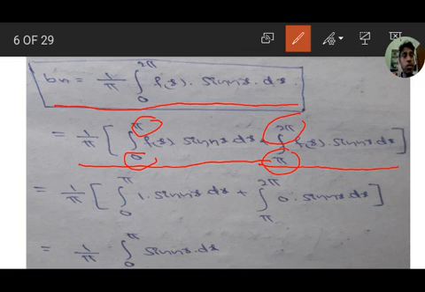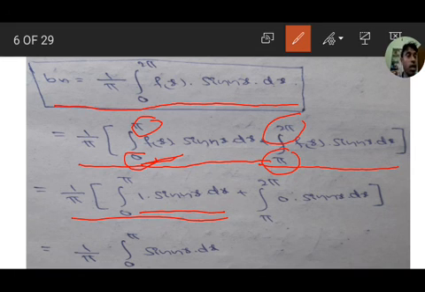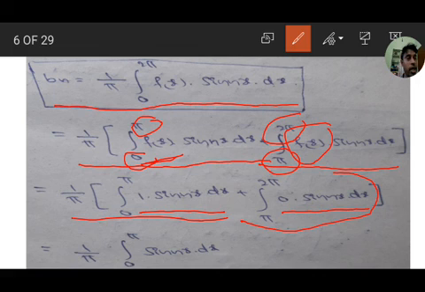From 0 to pi f of x value is 1, so 1 by pi integration 0 to pi 1 into sin nx dx, and from pi to 2 pi f of x value is 0, therefore integration pi to 2 pi 0 into sin nx dx. 0 into sin nx dx means this integration value is 0. We get only 1 by pi into integration 0 to pi sin nx dx.